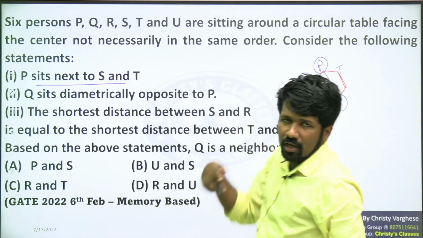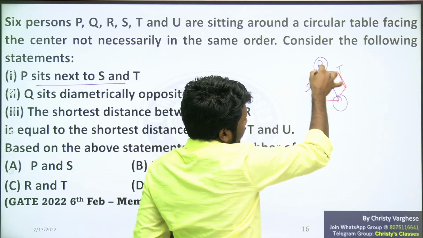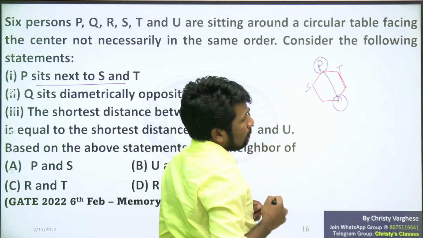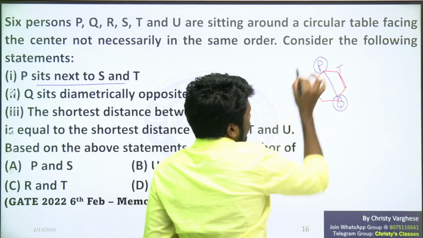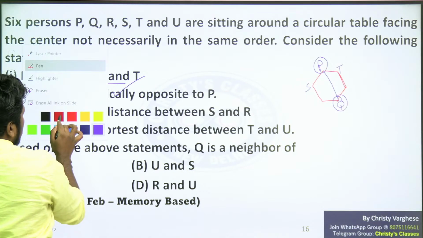Diametrically opposite means you should be able to draw a diameter between them. So if you complete the circle, definitely this is a diameter now. So Q should be here if P is here. That is what the second sentence is saying. Now let us represent the third sentence.